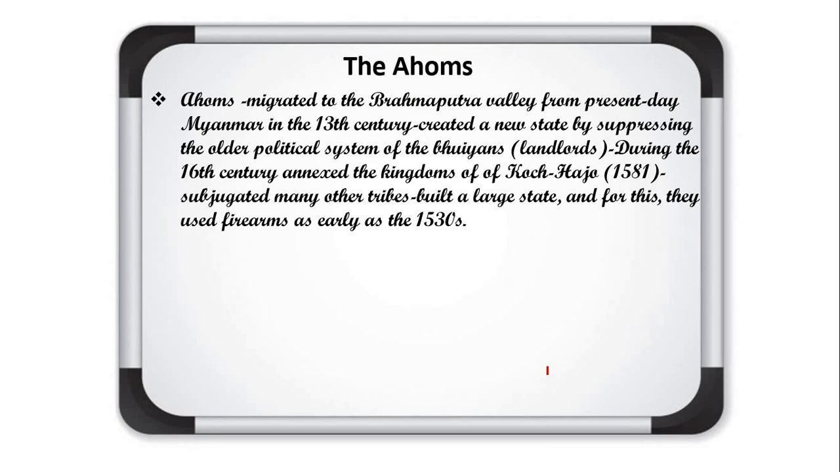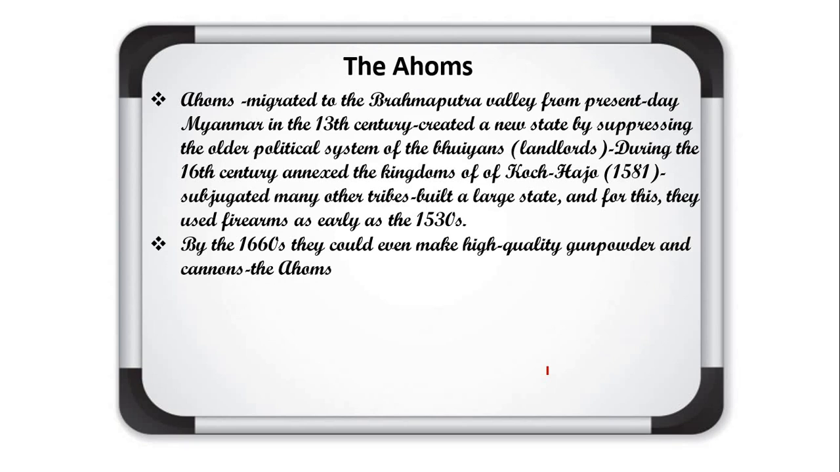And beta, they were so much advanced. In war they used firearms, meaning guns. At that time they had the knowledge of guns. They had such powerful weapons. So at that time they used firearms in the 1530s. By the 1660s, they could even make high quality gunpowder and cannons. Cannon means top. The Ahom faced many invasions from the southwest.